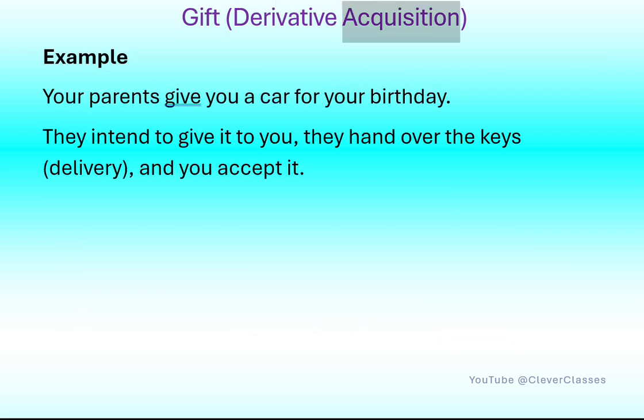Gift, derivative acquisition. Example: your parents give you a car for your birthday. They intend to give it to you. They hand over the keys, delivery, and you accept it.